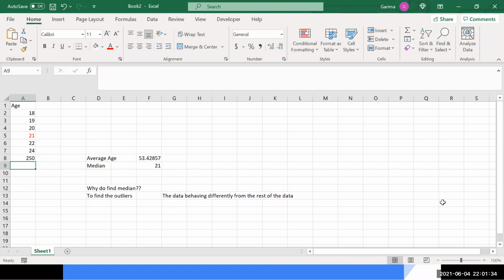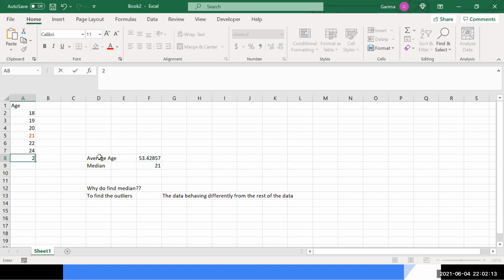By mistake. Now, if you see over here, the average has changed to 53 and the median is still the same, right? Now, if you see that there is a big difference between the average and the median, you will get a hint right there that there is something wrong with the data, that there is some value which is very high, due to which the average is going high. Because the median calculates the center value by sorting the data from ascending to descending.